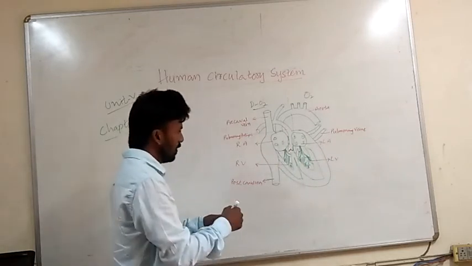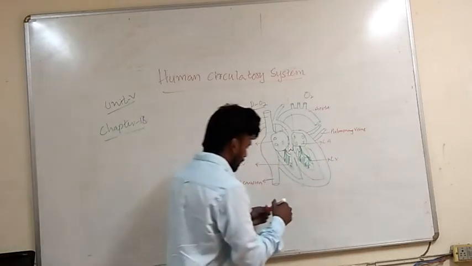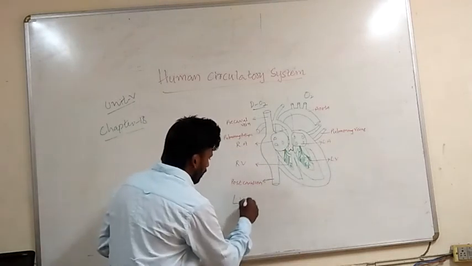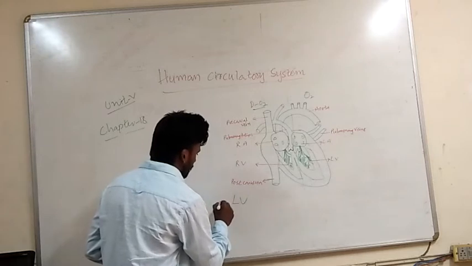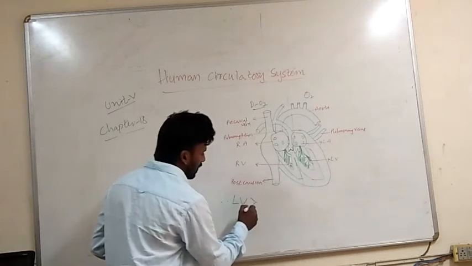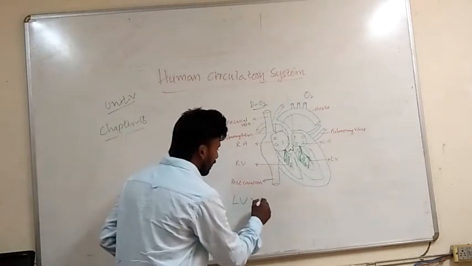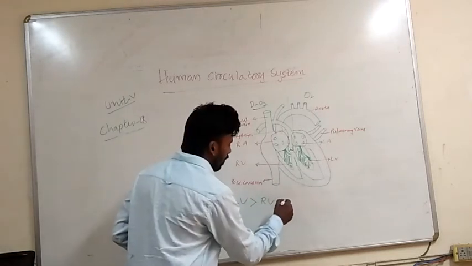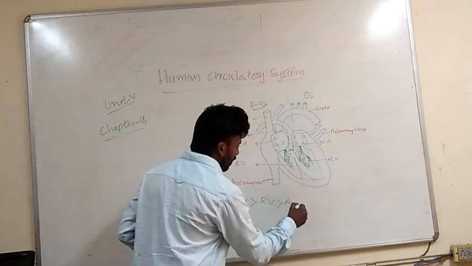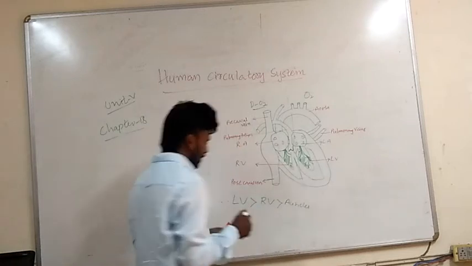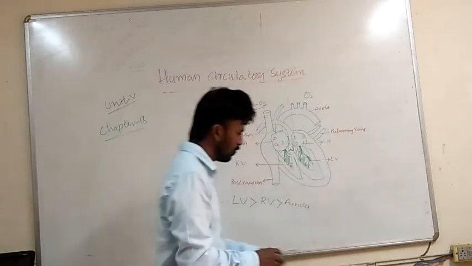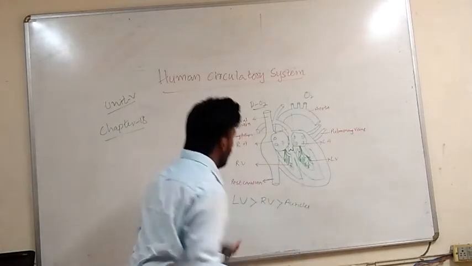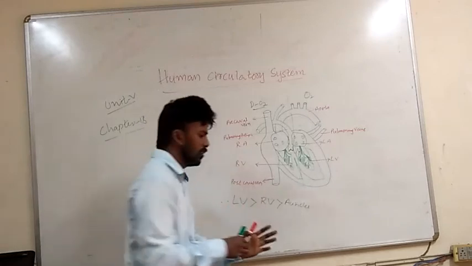So let's draw the thickness comparison: the left ventricle has a thicker wall than the right ventricle, and the right ventricle has a thicker wall than the auricles. Right? So this comparison is very useful. That's enough.